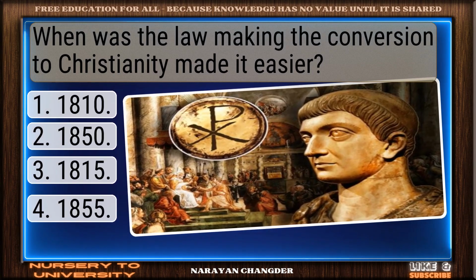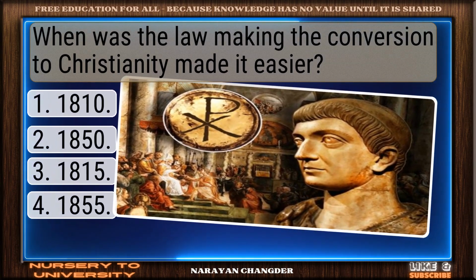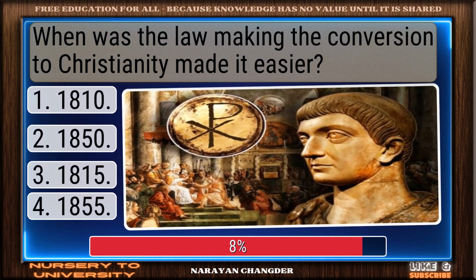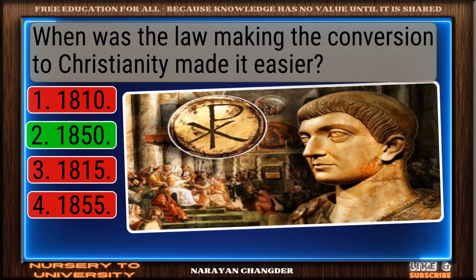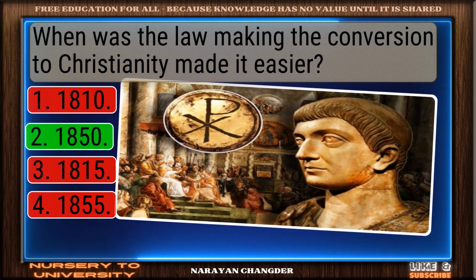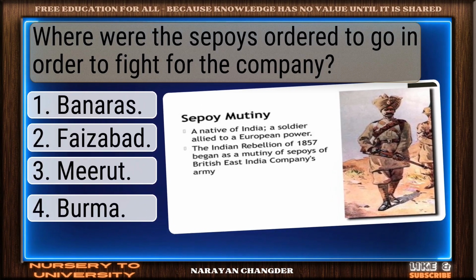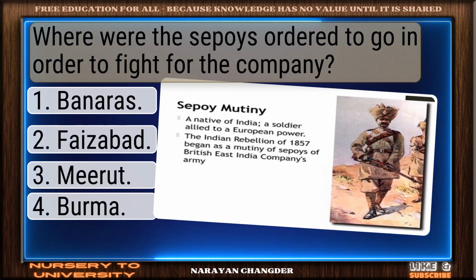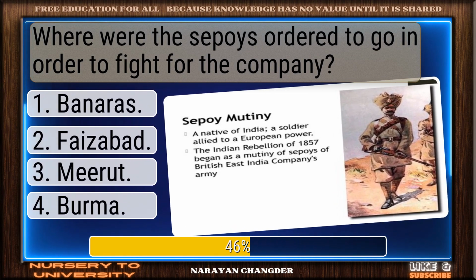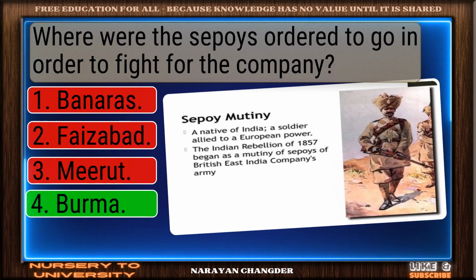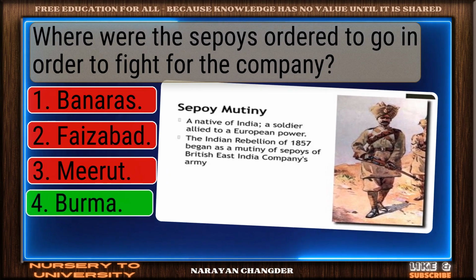Question number 56. When was the law making conversion to Christianity easier passed? Well done. 1850 is the right choice. Question number 57. Where were the sepoys ordered to go in order to fight for the company? Well picked. Burma is the correct answer.